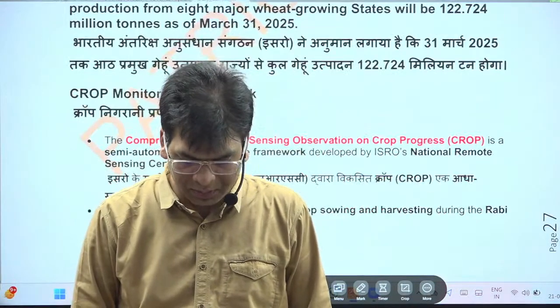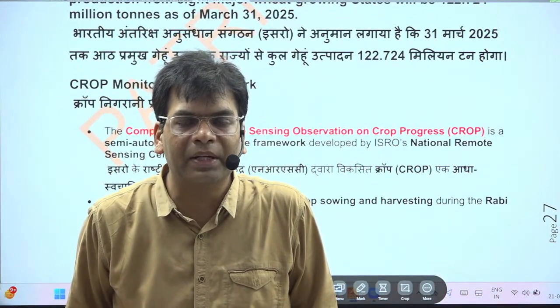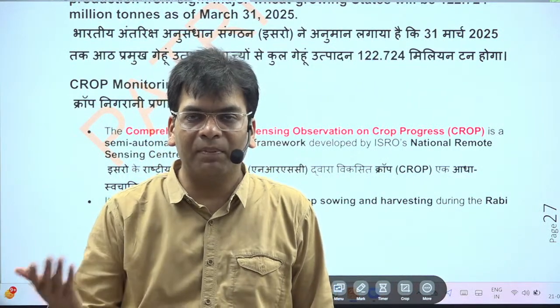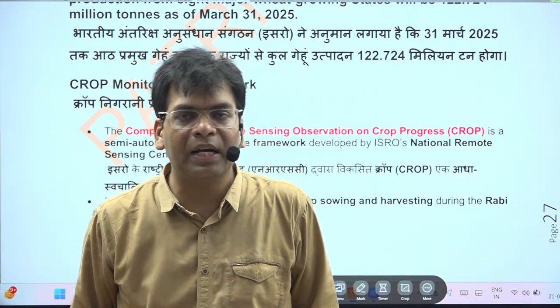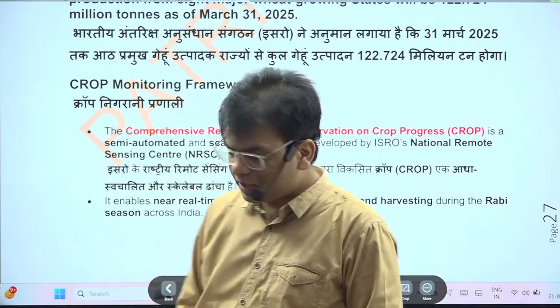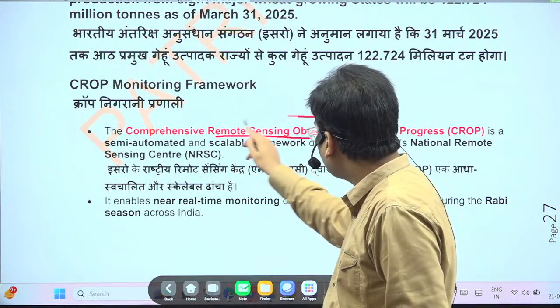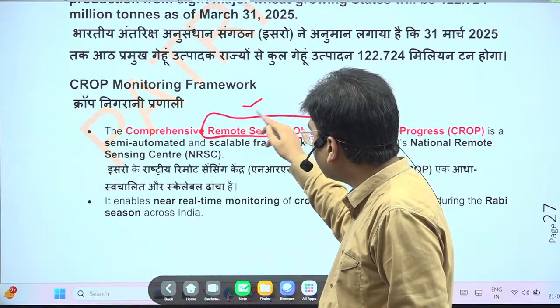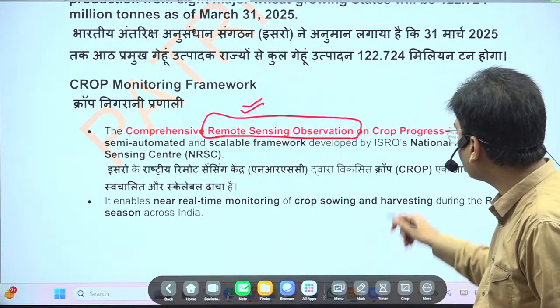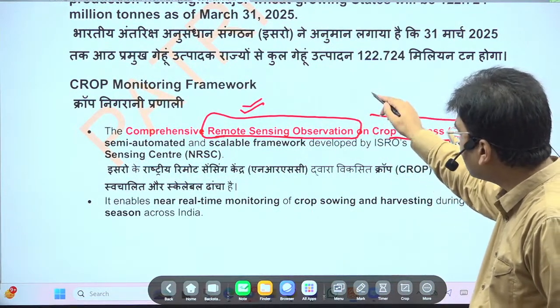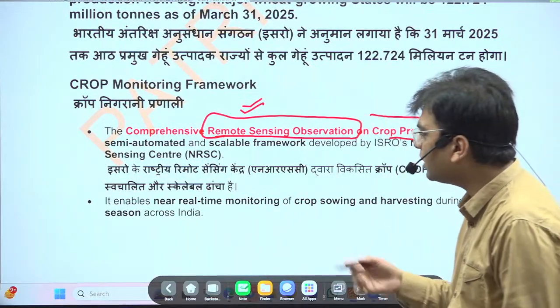This will provide information so that we can take prior decisions about how much storage is needed, and how the government can decide about MSPs and other areas. This is being done by remote sensing observation, a comprehensive remote sensing observation of crop progress. So you can use this as an example of science and technology in day-to-day life.